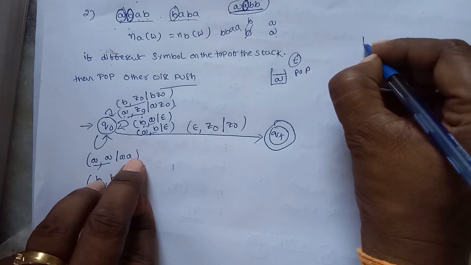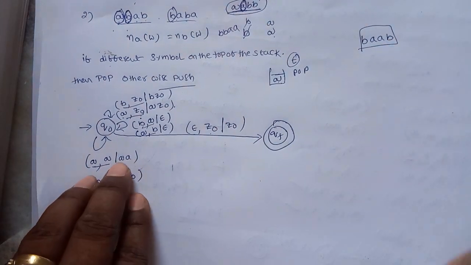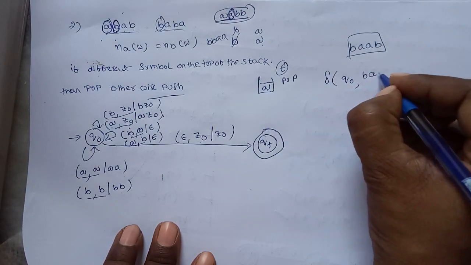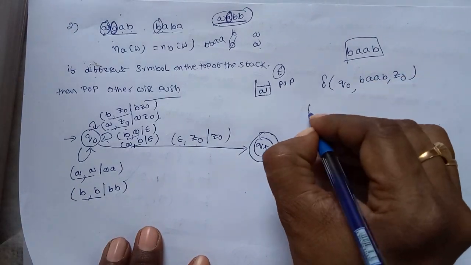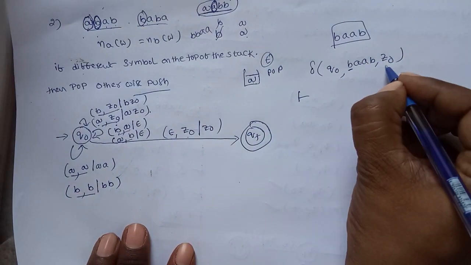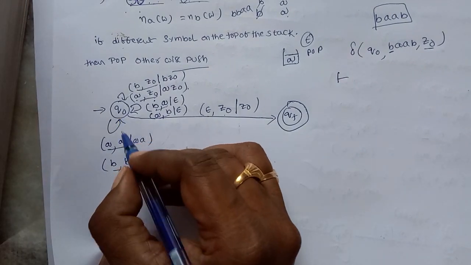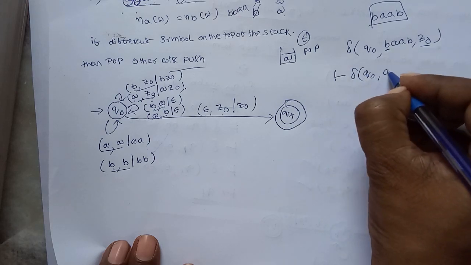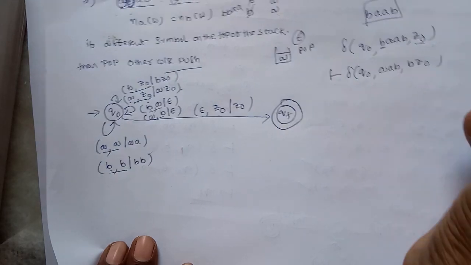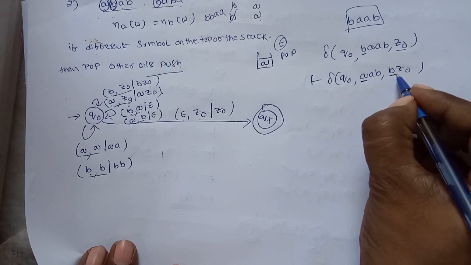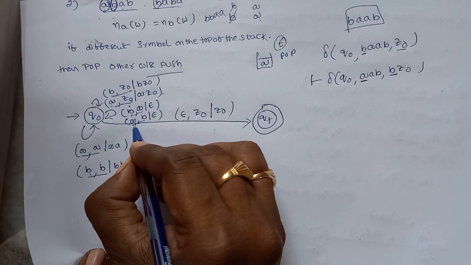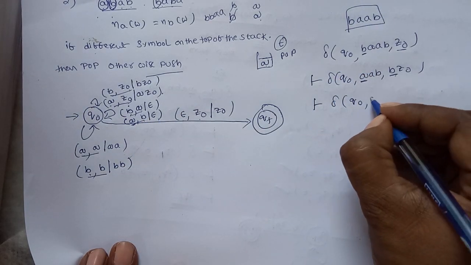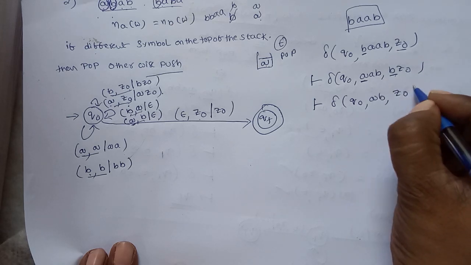Consider an example, B A A B. Delta of Q naught, B A A B, Z naught. First, Q naught on B, and the top of the stack is Z naught, so push. So delta of Q naught, A A B, B Z naught. Now the input is A and the stack top is B. What do we have to do? Perform the pop operation. Delta of Q naught, A B, Z naught.